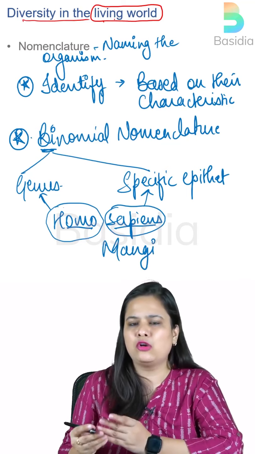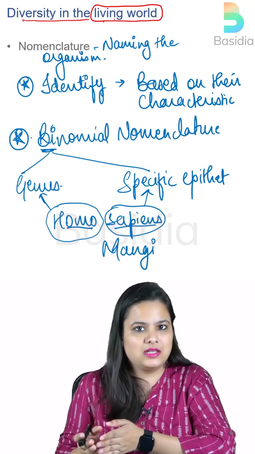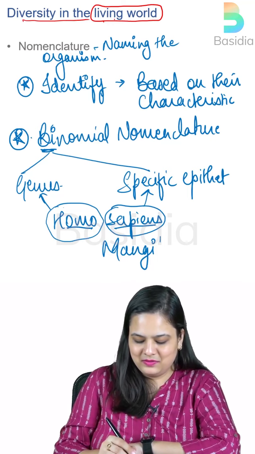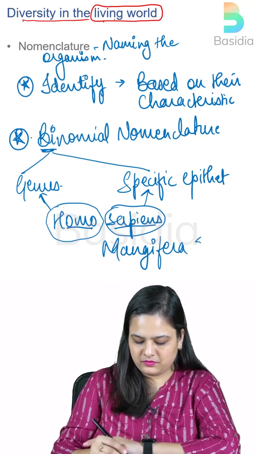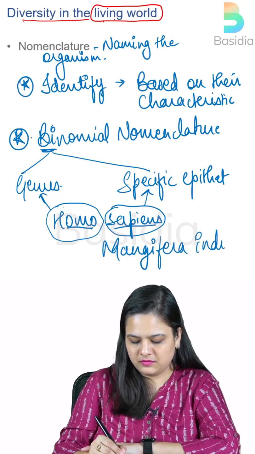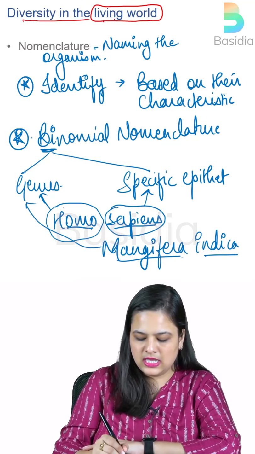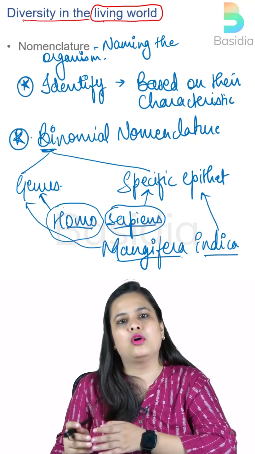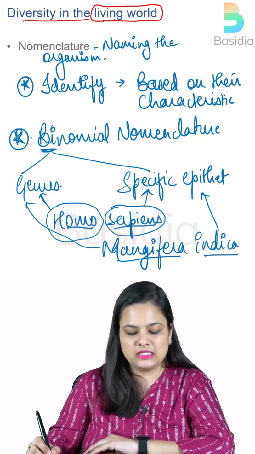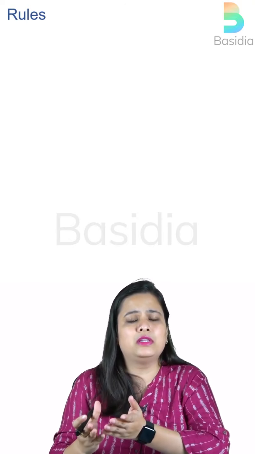Now, these examples are very common, but they are being asked constantly in the exams, right? So here Mangifera is your genus and indica is the specific epithet or the species. Okay. Now, the next thing is that it's not as easy as it sounds, as I've just mentioned. So we are going to follow certain rules before naming them. You cannot just come up with, let's say, a common name. It could be Golu, it could be Munni, Gudia, not like that.